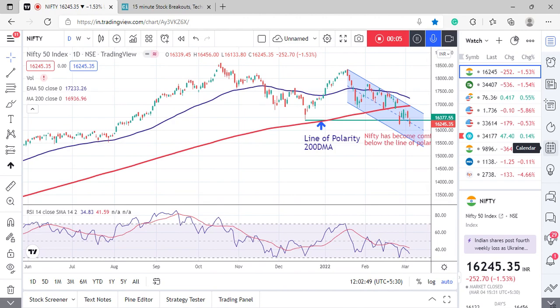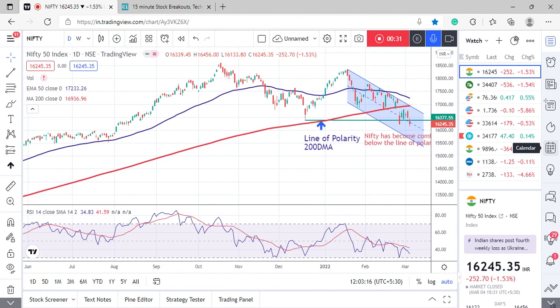My name is Rupak Day, and today we are going to discuss Nifty, Bank Nifty, sectoral indices, and a few stocks. Starting with the Nifty, we can see that Nifty has fallen below the 200 days moving average, and during the entire week, bears were at the helm, and it seemed that bulls were in no hurry to fight back.